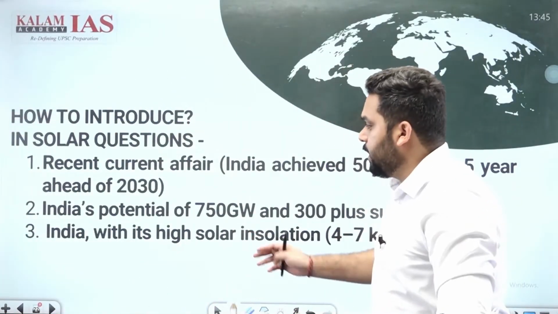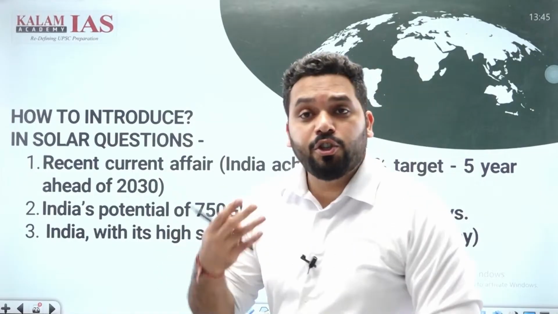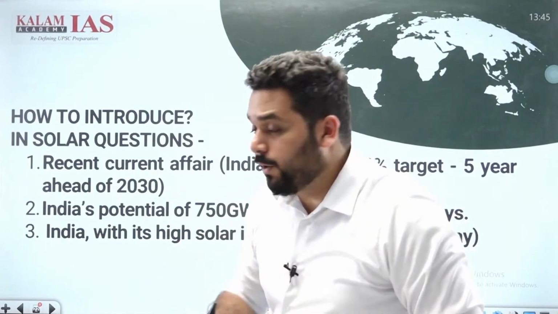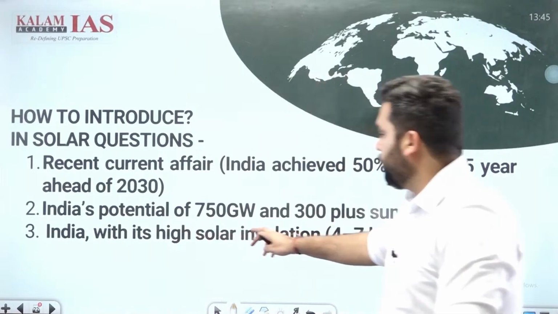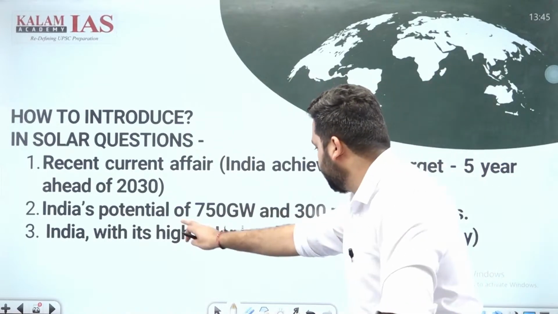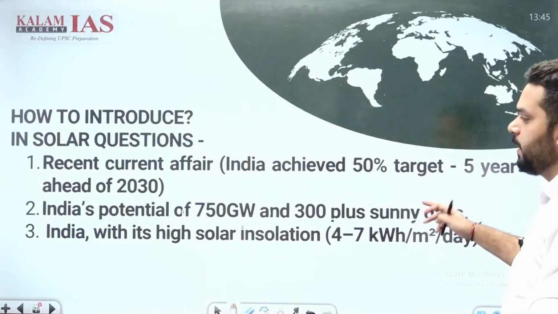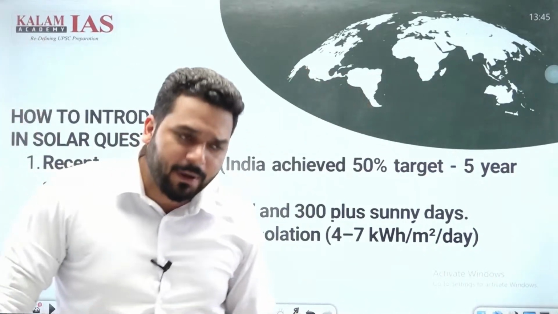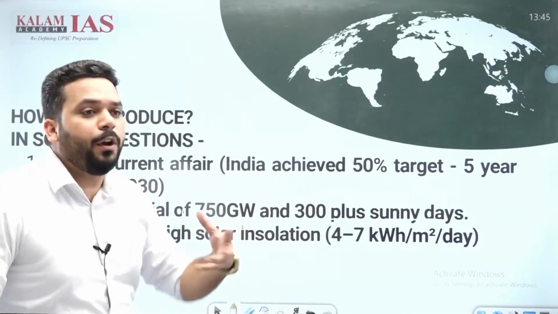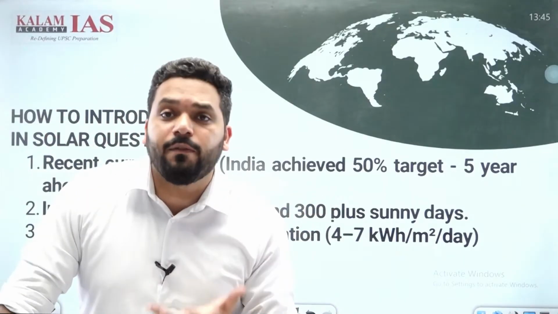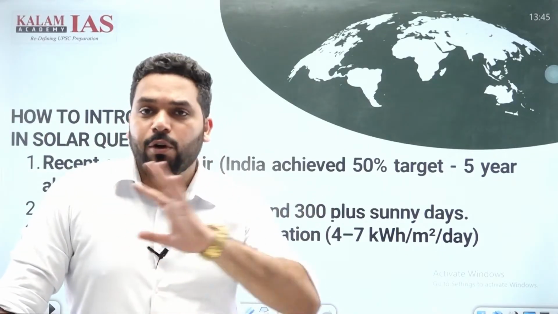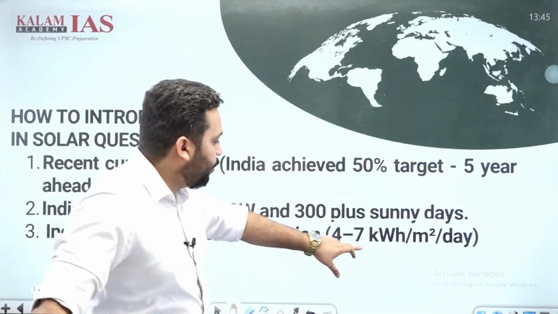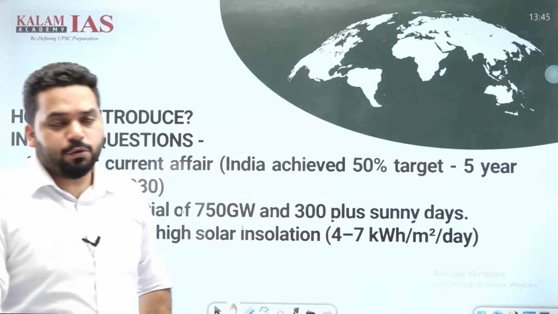Second thing, what can you do? What is the question saying? Ecological and economic benefits of solar energy. So you can mention India's potential of 750 gigawatt and 300-plus sunny days. 750 gigawatt we have to memorize, because this data is not going to change. It is the potential of India, 750 gigawatt of solar energy. Another data is 4 to 7 kilowatt hour per meter square per day.